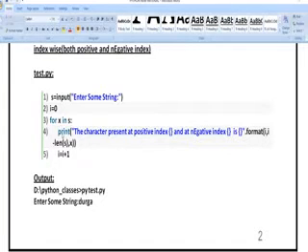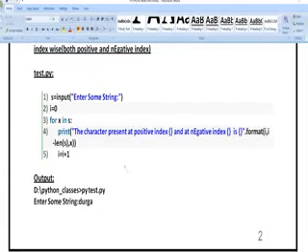That is why I am writing here: print the character presented at positive index, where i starts at 0, and negative index, which starts from the other side. The format means how that index should be calculated.